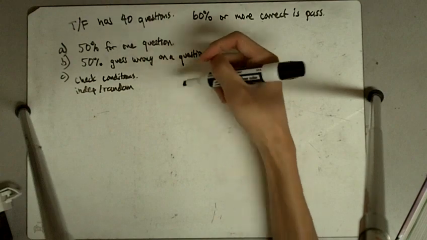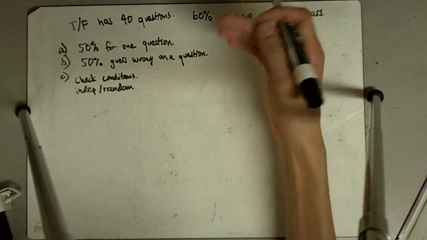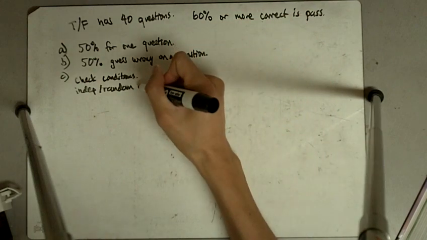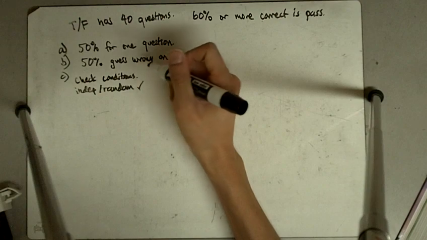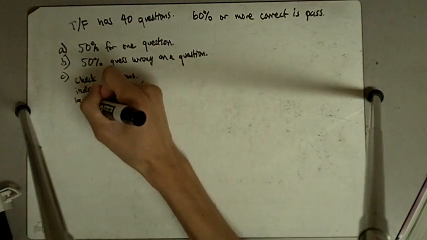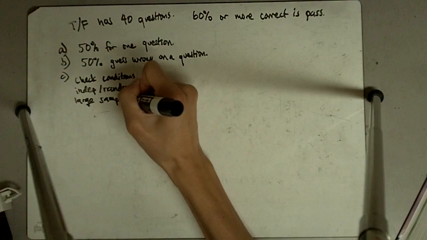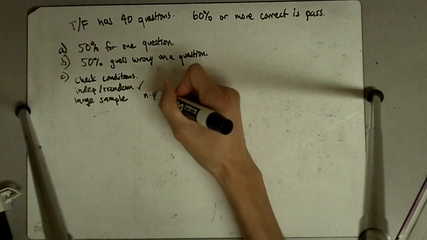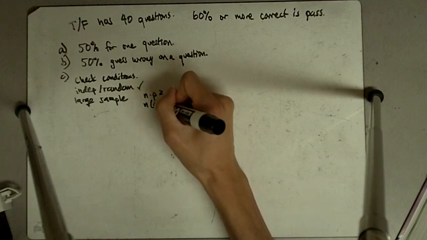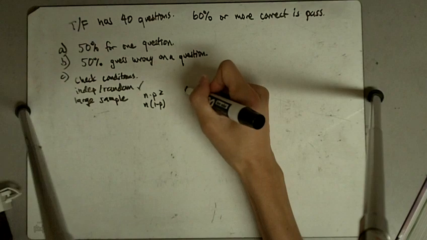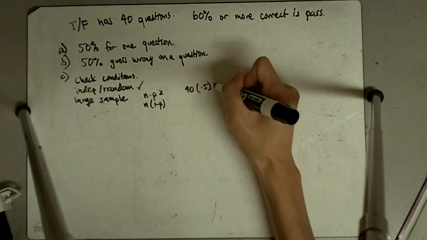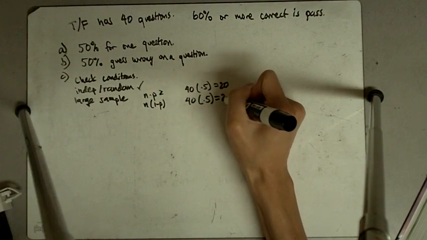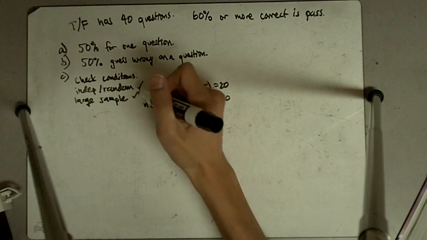Each question is truly independent of the others. If the person flips a coin, and if it lands heads he puts true, and if it lands tails he puts false, then the questions are independent of each other. Is this a large enough sample? We check n times p greater than 10, and n times 1 minus p greater than 10. Here n is 40 and p is 0.5, which gives 20 for both. Both are bigger than 10, so our sample is large enough.